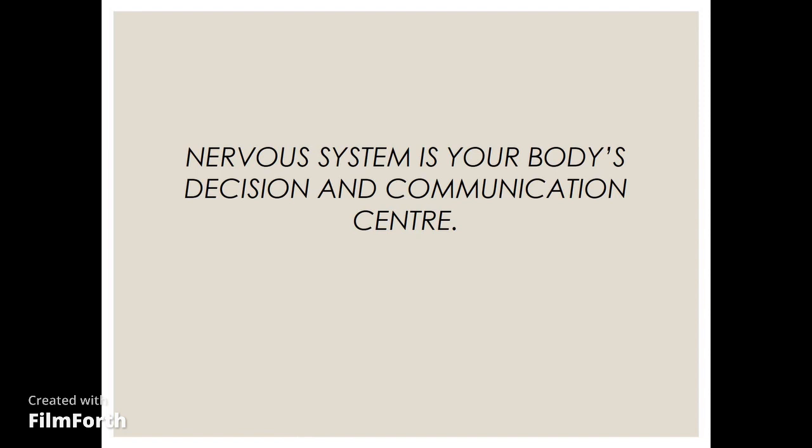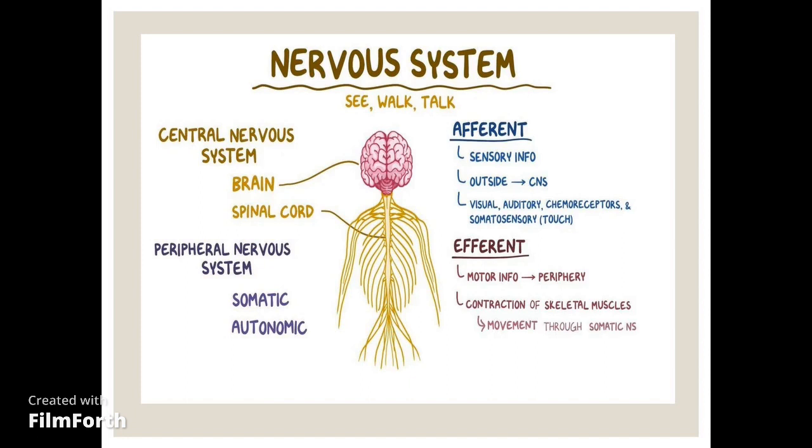The body's work is divided into different physiological systems, for example, gastrointestinal system, cardiovascular system, renal system, respiratory system, reproductive system, endocrine system, etc. The nervous system is a unique system which controls all the other systems of the body. It is the decision center, and it is a communication between different physiological systems of our body.